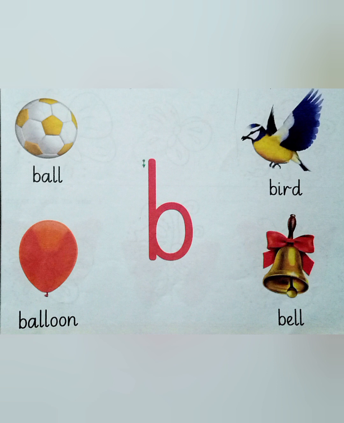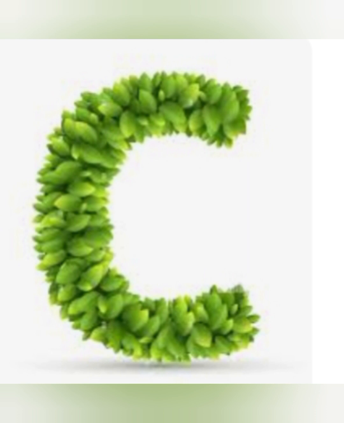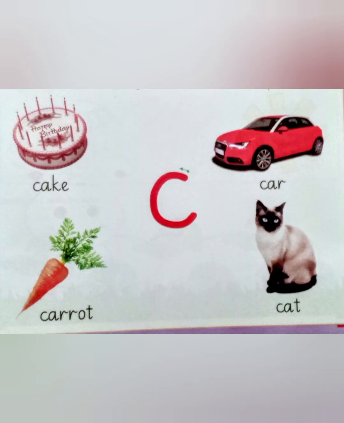And here is the third letter of the alphabet chart. This is letter C. C says K. And now come on the chart of letter C. Here are a lot of things. This is letter C. C says K. Cake. This is cake. C says car.